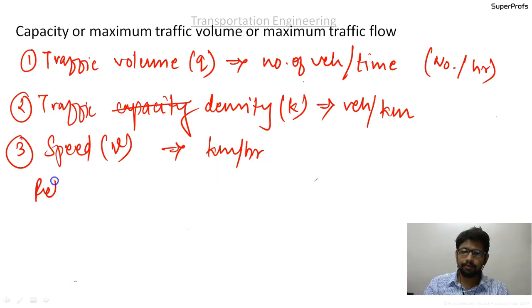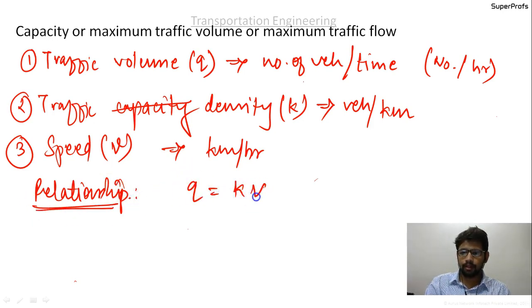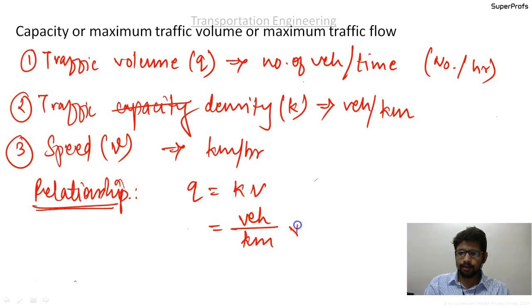And the relationship between these three we discussed, and the relationship is given as q equal to kv, where k has units of vehicles per kilometer into velocity in kilometers per hour.